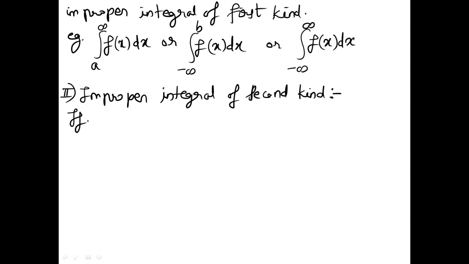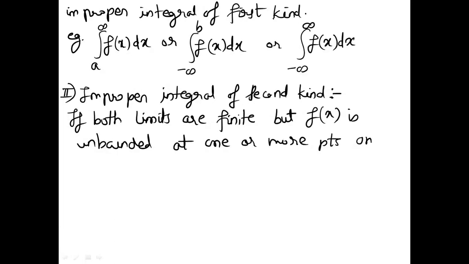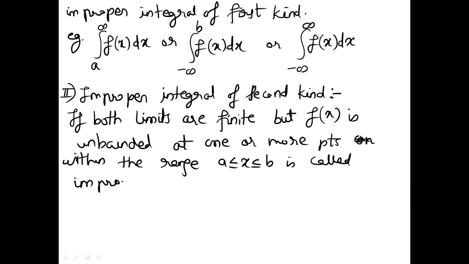If both the limits are finite, that is the range of integration is finite, but f of x is unbounded, that is the integrand is unbounded, at one or more points within the range a to b, it is called an improper integral of the second kind.